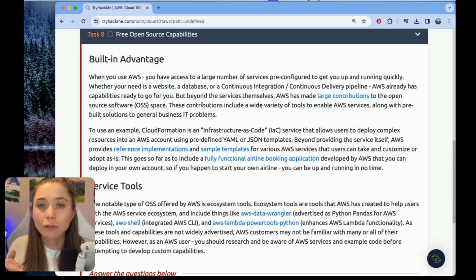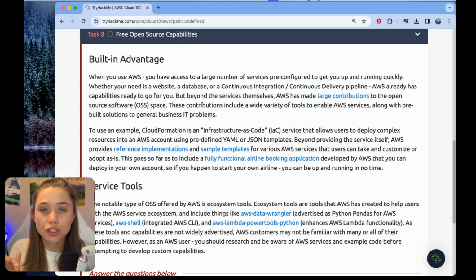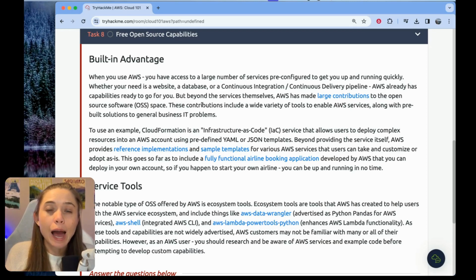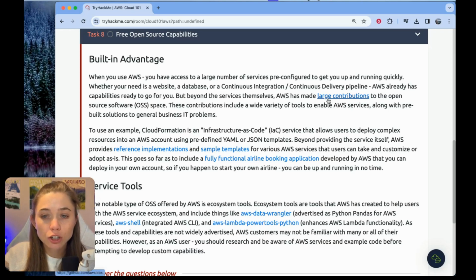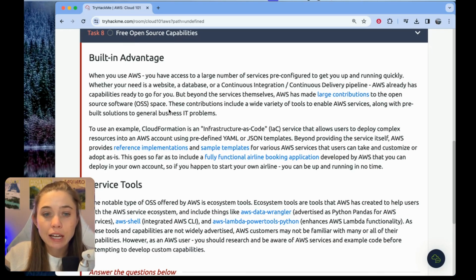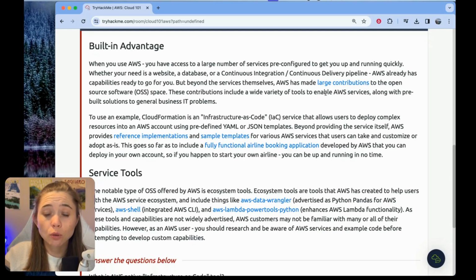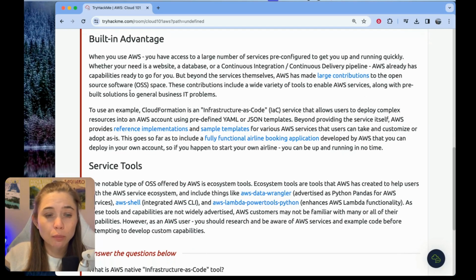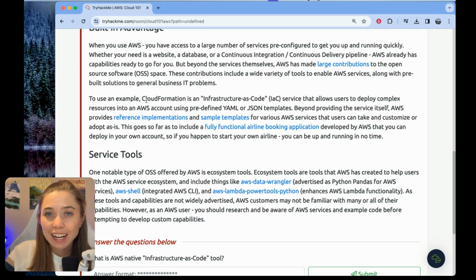So that's kind of talking about one of the things about the cloud, which is what's called managed services. And managed services abstract away some of the work for you, so you could just have an out-of-box solution. You click, you deploy, you're ready to go rather than having to build something yourself. And then beyond these services themselves, AWS has made large contributions to the open source software space. These contributions include a wide variety of tools to enable AWS services along with pre-built solutions to general business IT problems. Then this next paragraph is giving some examples of those tools that exist to help you use AWS essentially.